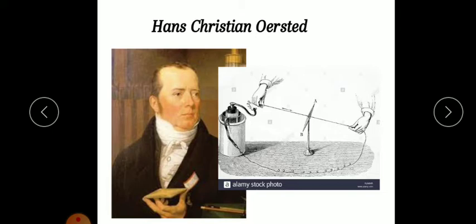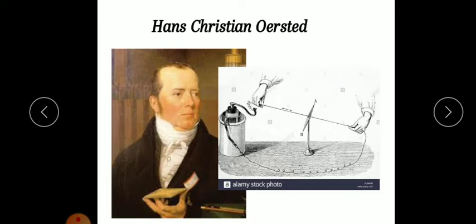But during that time, a scientist named Hans Christian Ørsted found that there is a relationship between electricity and magnetism. They were not different topics. There is a link between electricity and magnetism.